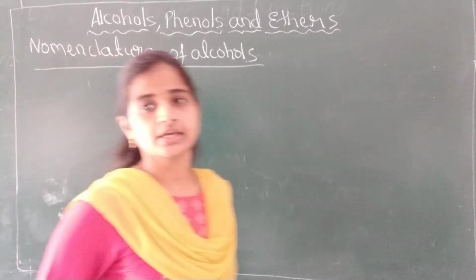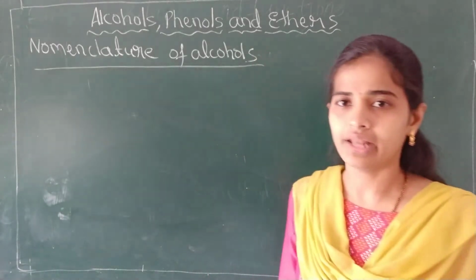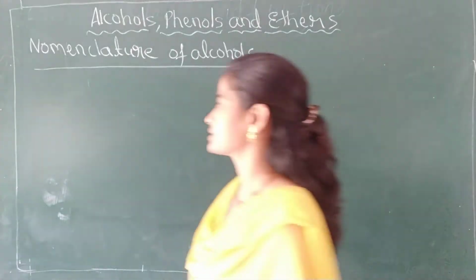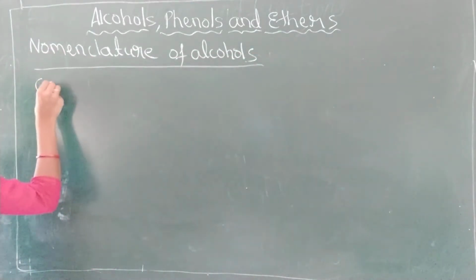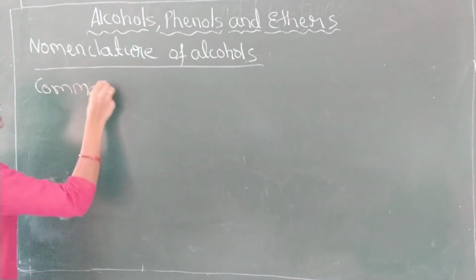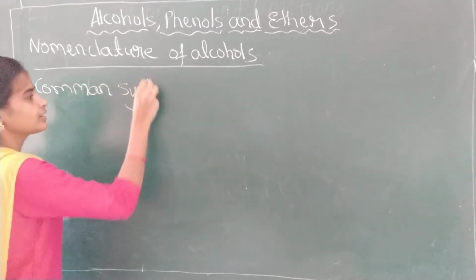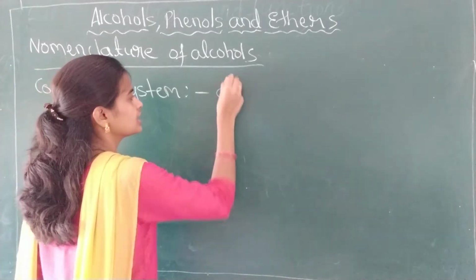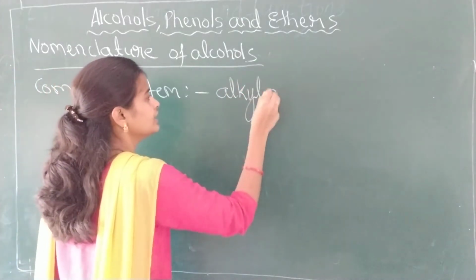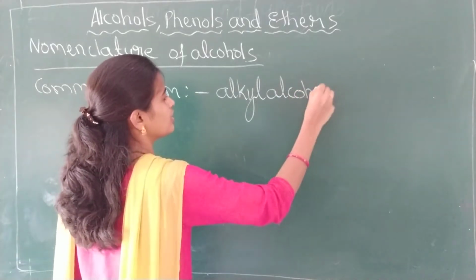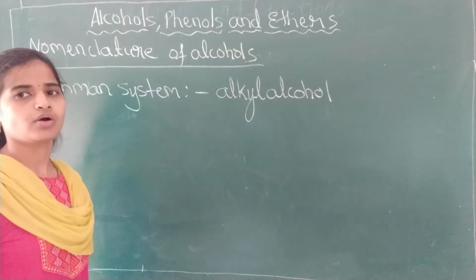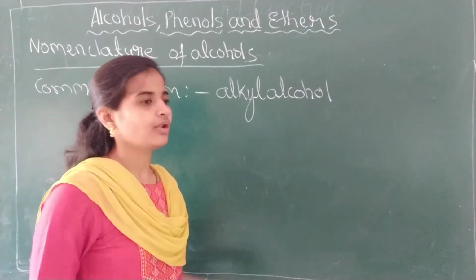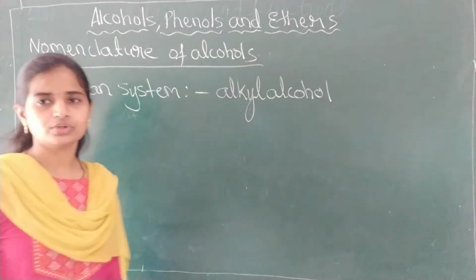Now let us study how alcohols are named. Nomenclature of alcohols. In the common system, alcohols are named as alkyl alcohol. For example, methyl alcohol, ethyl alcohol, propyl alcohol, butyl alcohol.